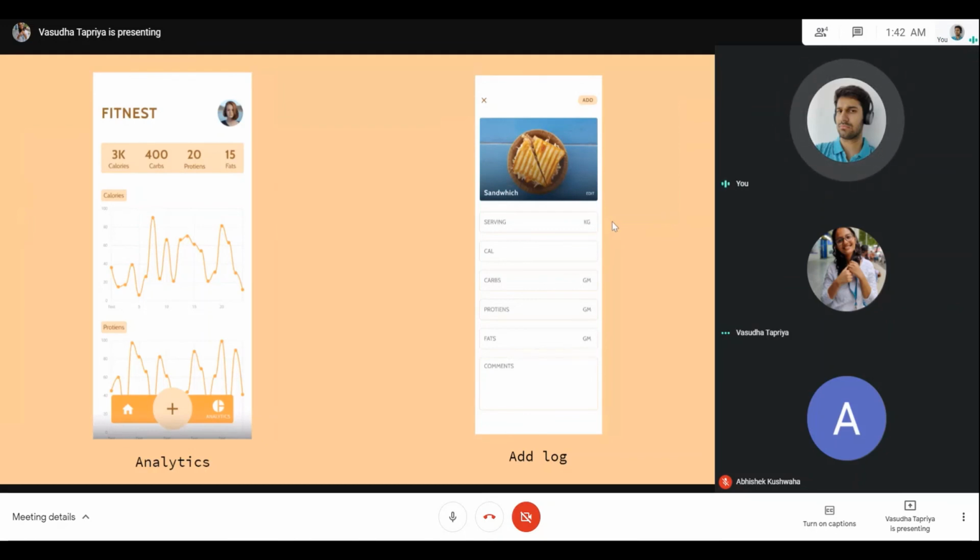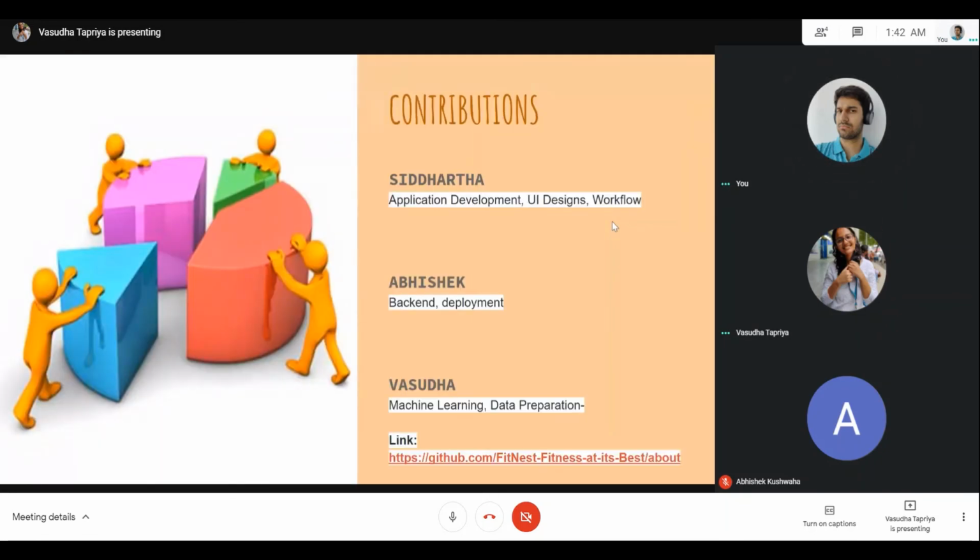So this is the basic proof of work application that we made around the ML model that we had, and this was it for our application. If you could switch to the next slide, we can show the link. This is the link you see down below, for our README, which contains the links to all three repositories: the backend, ML, and app repositories. Additionally, it contains some insight into what challenges we faced and what the basic idea was, a more in-depth analysis that we wrote. So that was it from our side. Thanks a lot.